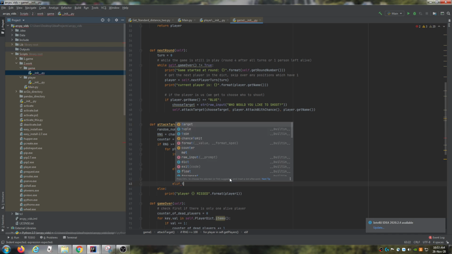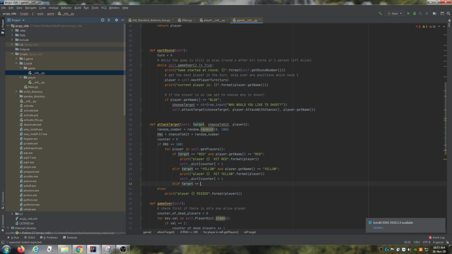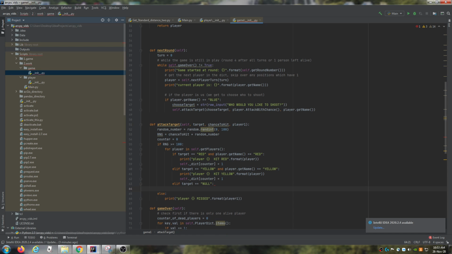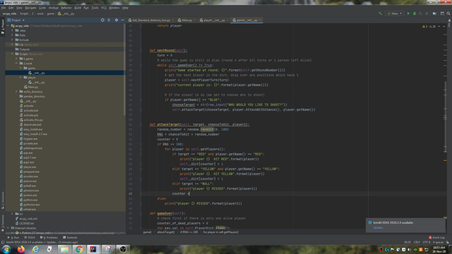So we're just going to say if target is equal to null. So if we're going to miss on purpose, then we're going to pretend that we missed, right? So we're going to do the exact same thing as this. If we missed on purpose, we'll just say that you missed. Then once we get to the end of that, we just want to increment the counter. Plus equals 1. Great. So we've done that, then we can go back to next round.